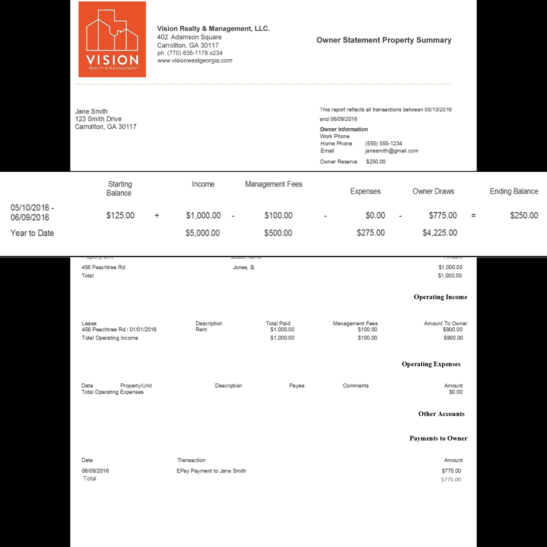The next column over is the amount that you, the owner, will draw or receive as a disbursement. This number is calculated by adding the starting balance and income, subtracting the management fee, subtracting any expenses that were charged to the account, and subtracting the total amount of the owner reserve. In the last column of the summary section, the up-to-date balance is noted, which will equal the owner reserve. Below the summary numbers for the current period are the year-to-date totals for the corresponding columns.